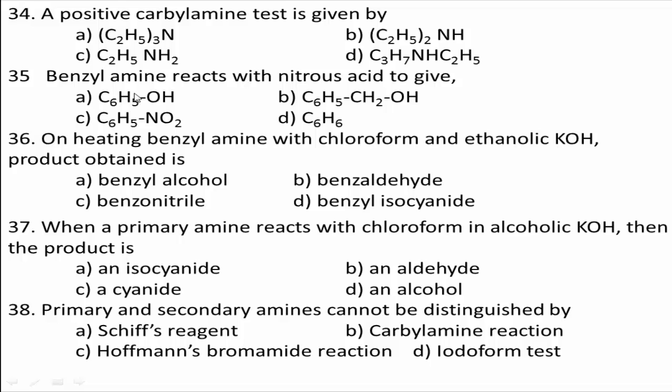Next, question number 34. A positive carbylamine test is given by: option A, C2H5-N(CH3)2. Option B, C2H5-NH-CH3. Option C, C2H5NH2. Option D, C3H7NHC2H5.